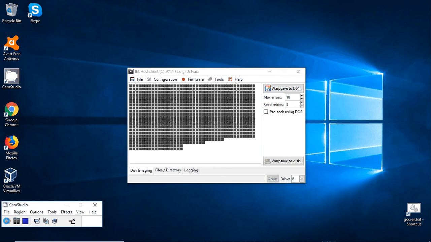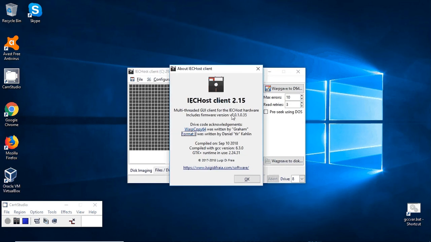Today we will have a look at the preview version of the 40-track GUI client. This version supports formatting of 40-track disks via the Format 2 code and dumping of 40-track disks.